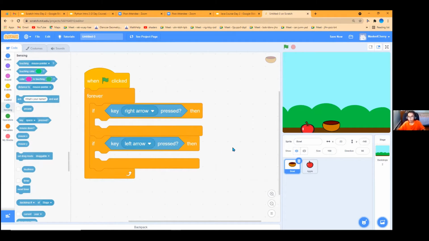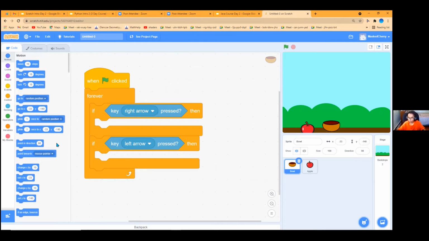Okay, so once we actually guess and check this, the best working bowl movement would be minus 20 and plus 20 pixels. So that's the perfect movement. So over here we're going to do change X.